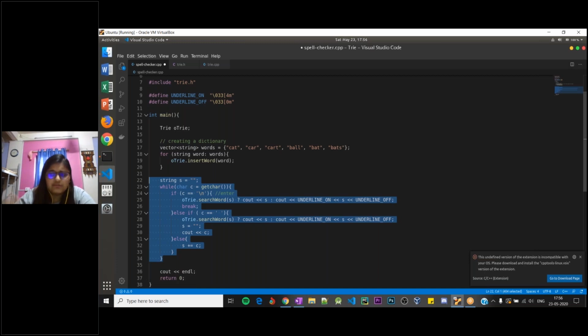There would have been a lot of ifs, and there would probably have been some recursion and some for loops if you had stored it in the form of a list. For a list, you would have to traverse the entire list to check whether the word is present or not and stuff like that. The code would have definitely been bigger. So that is how important a data structure is.